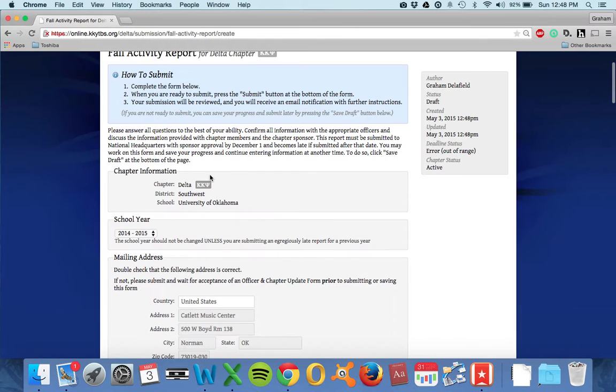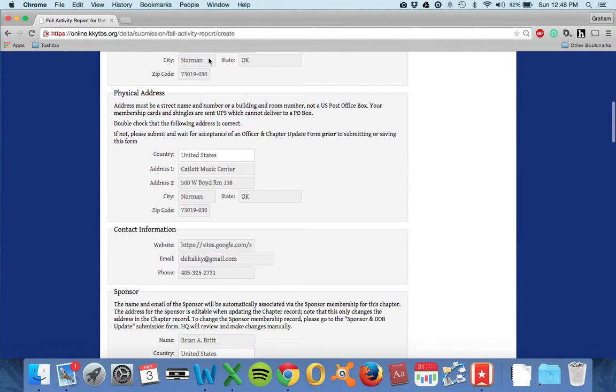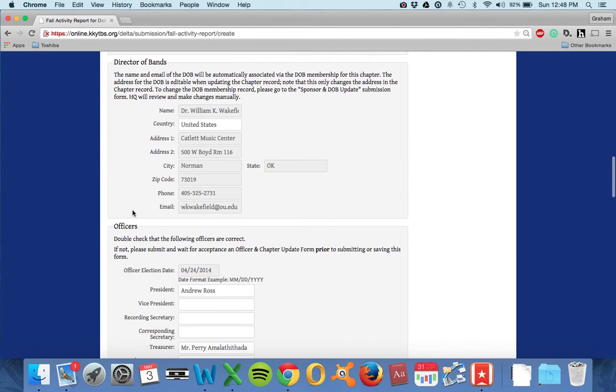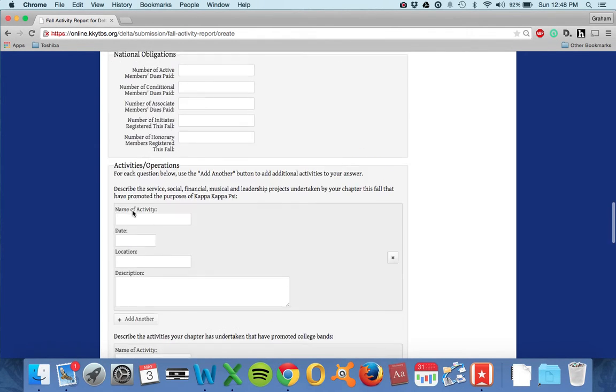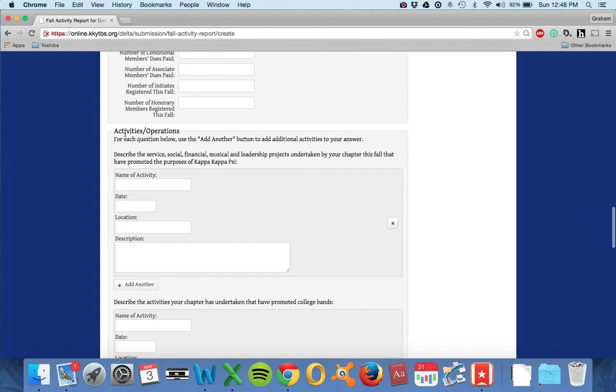So, starting off, you'll be given stuff that you can't change. All this stuff needs to be filled out in other forms, and we can talk about that later. But you'll go all the way down to the stuff that you can change right here. And so it starts off with activities and operations. Basically, you are going to enter every single event that has happened over the course of the year right here.